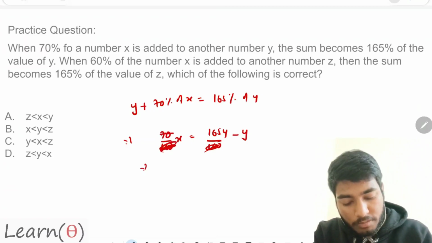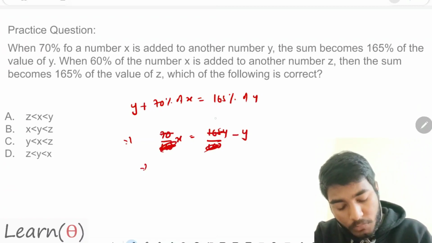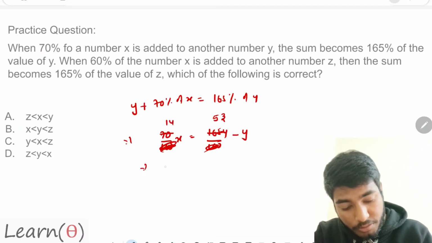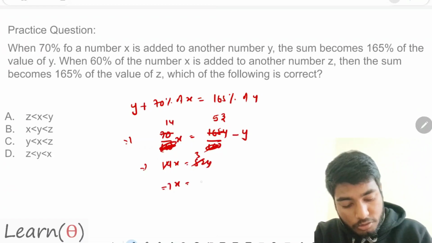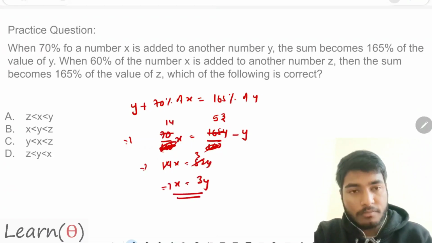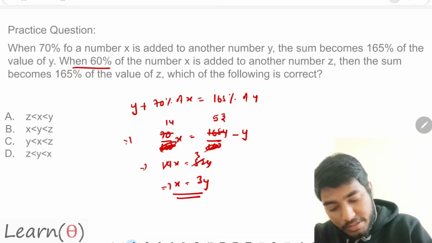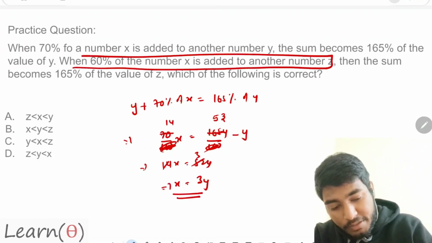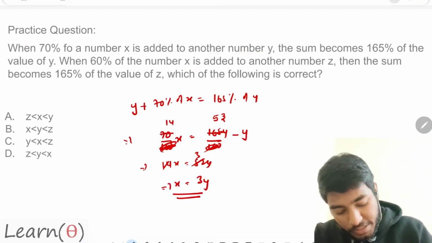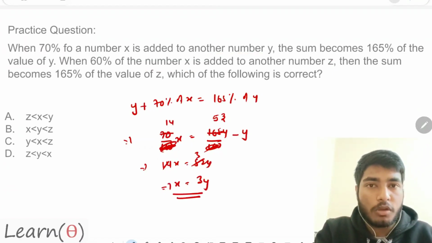It will be something like 14x is equal to 52y, that is almost 3 times. So x is equal to 3 times y. In the same way, get the relation between x and z. When you get the relation between x and z, you will definitely be able to compare all of this.